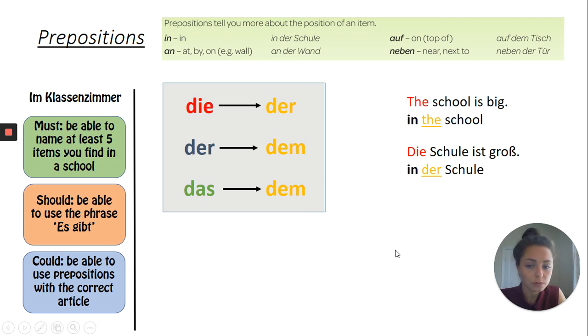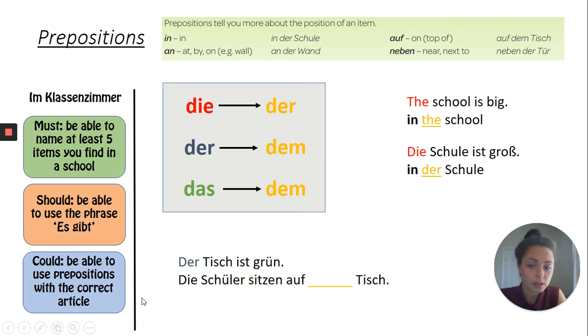So let's have a look at this example here. I color-coded this for you as well. So der Tisch ist grün, the table is green. Der is masculine, so we know what it changes to. Here we go. Yeah, it's in the table. If you now wanted to say the pupils are sitting on the table, then auf, on, is our preposition. We can find that up here, okay, in the box.